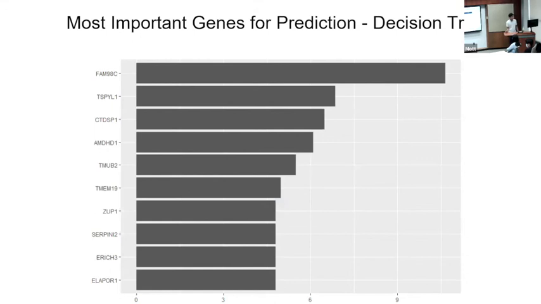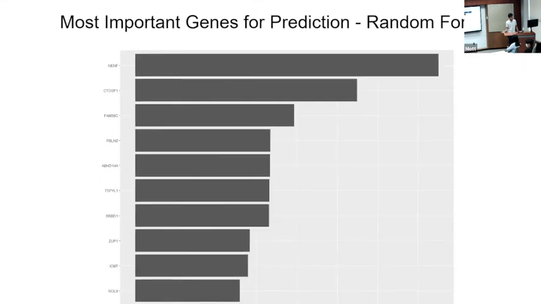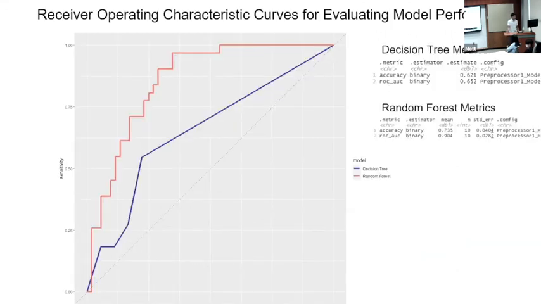This is a graph of the most important genes for the prediction for the decision tree. And then for the random forest, this is the graph for the most important genes for that. Since now we have the two models, we have to see which model we're going to use. So we make a ROC area under the curve, or a ROC curve, sorry. As you can see here, the random forest model is much more accurate, which makes sense because a random forest is just multiple decision trees.